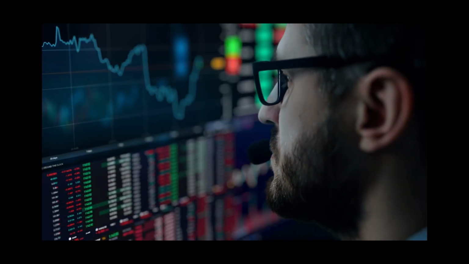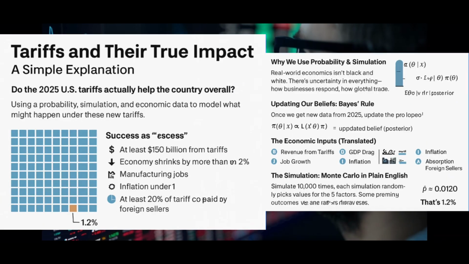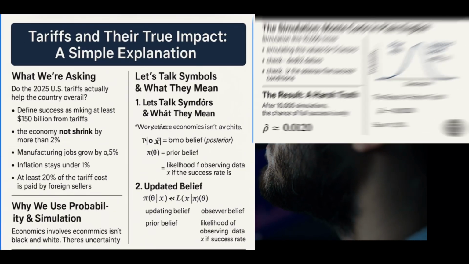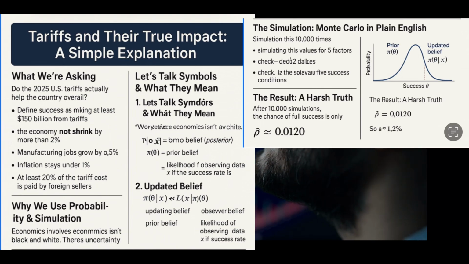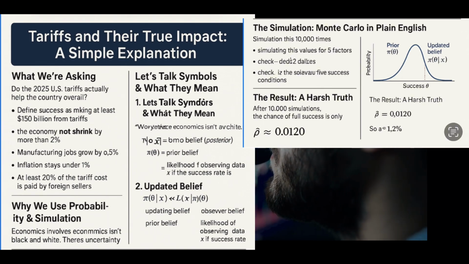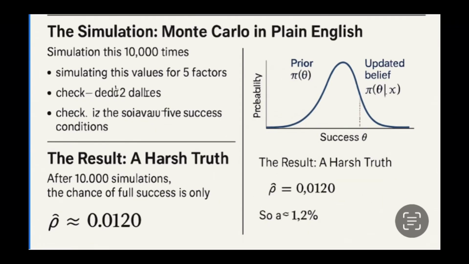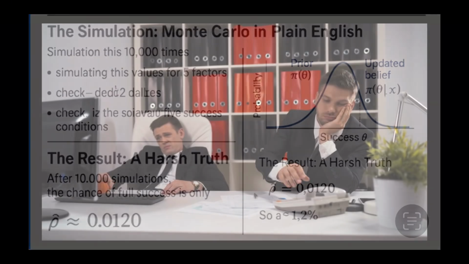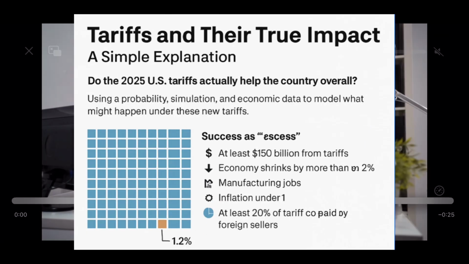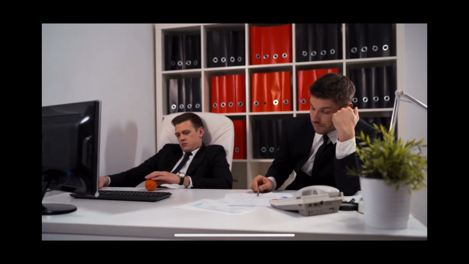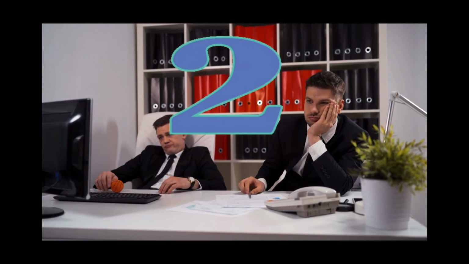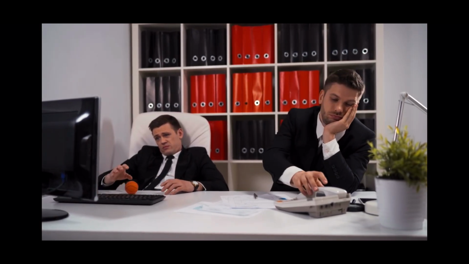And now for the harsh reality. After running each simulation 10,000 times, and we did it twice, this is the data that we came up with. Now, as you can see, both simulations of 10,000 came with the same conclusion, which is a harsh reality. Only a 1.2% chance that these tariffs are going to result in successes across the board.